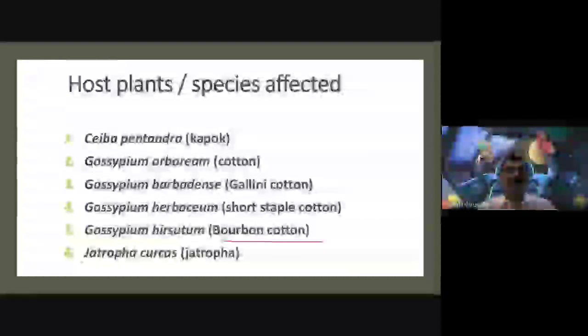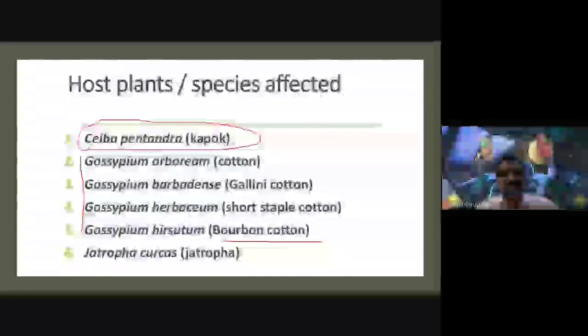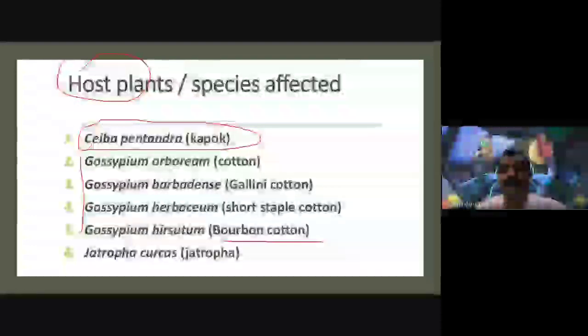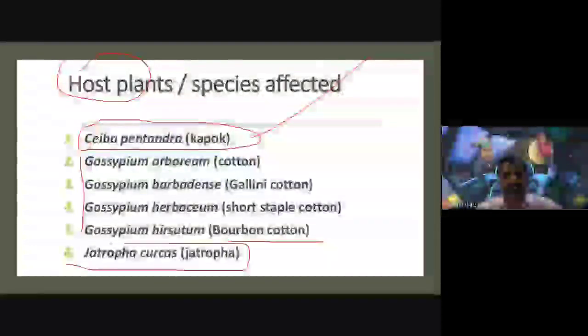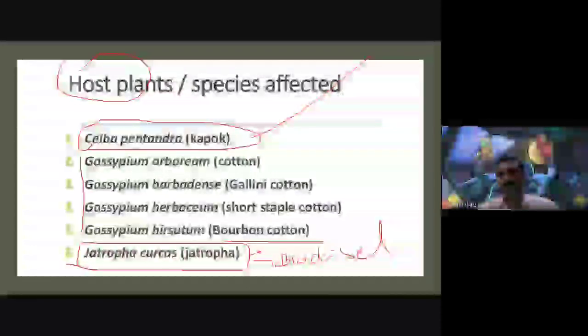Bourbon cotton. Along with these Gossypium species, Ceiba pentandra acts as a host plant. At the same time, this Xanthomonas axonopodis pv. malvacearum, the causal organism, affects not only the Gossypium species but also Ceiba pentandra and Jatropha curcas, the Jatropha plant. Have you ever heard of the Jatropha plant? Jatropha is used as a biodiesel plant. Have you ever heard this term biodiesel?